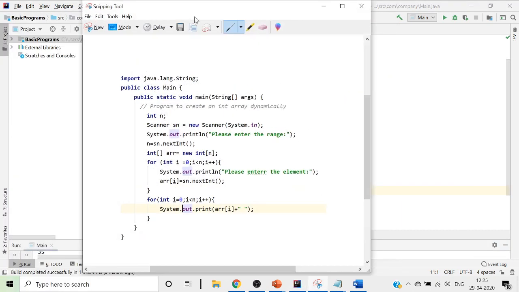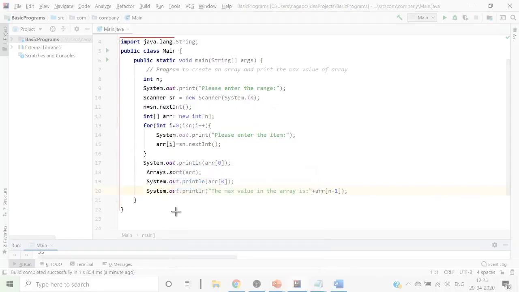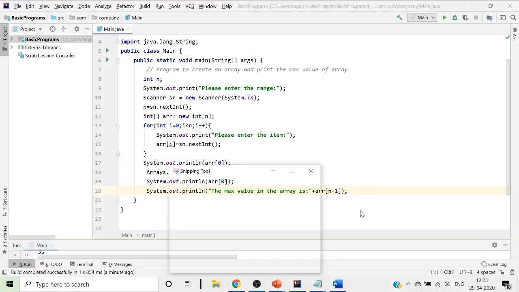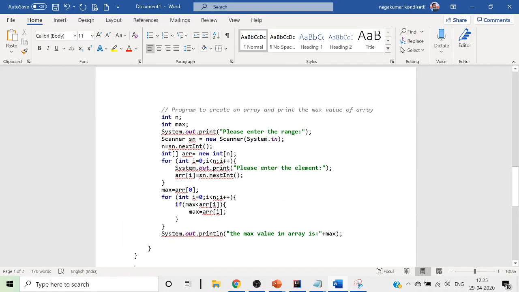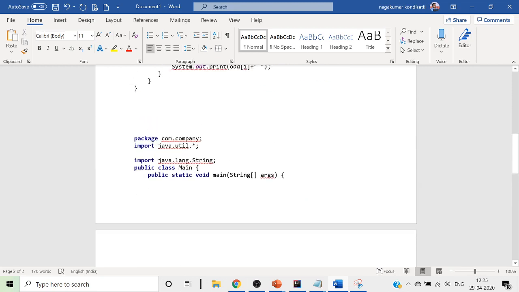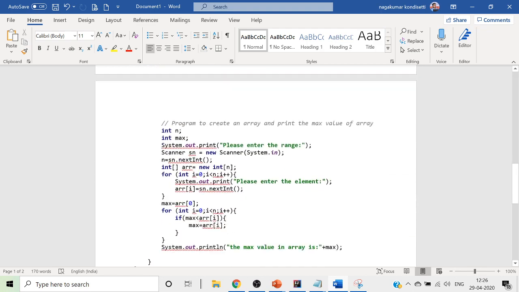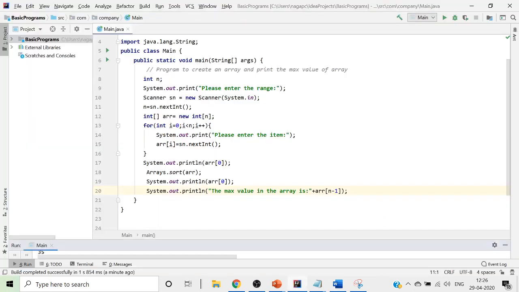Now we just go ahead and pick it up, new, and then we just copy it and put it in our document. So this is how we have done finding the largest value with the help of your sorting method. This is how you have worked with the help of the sorting method. Now we'll try to look at another program.